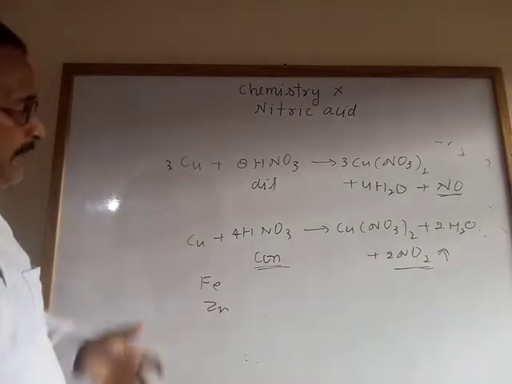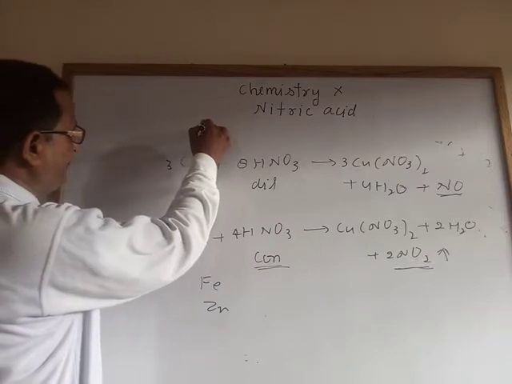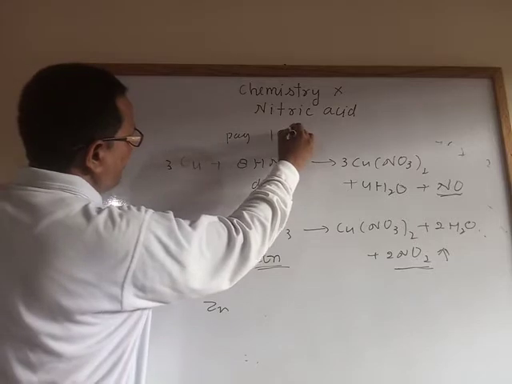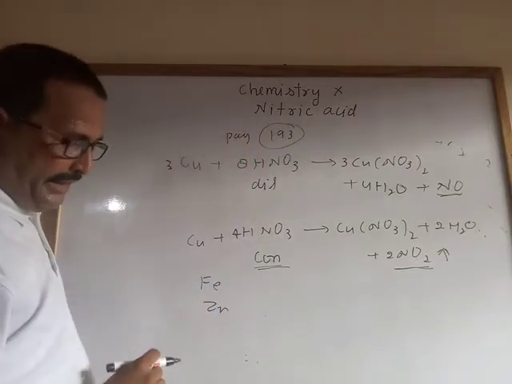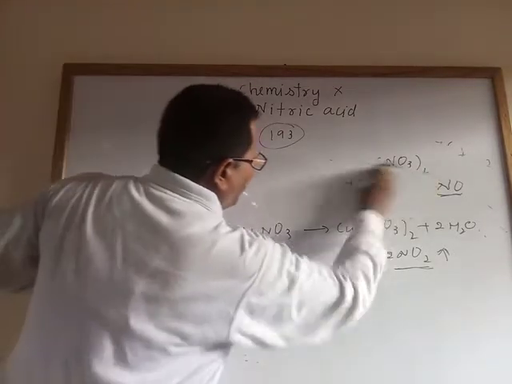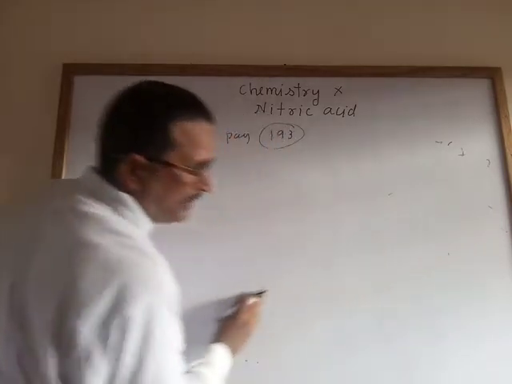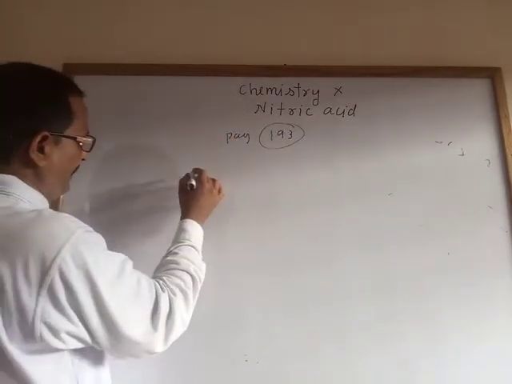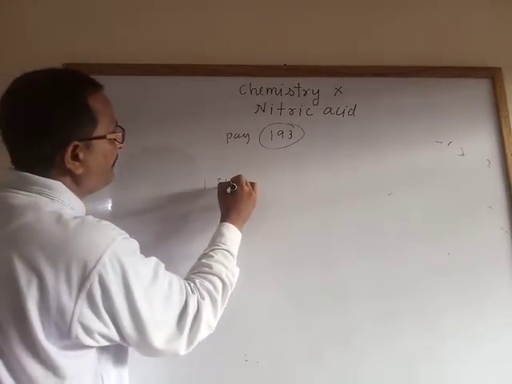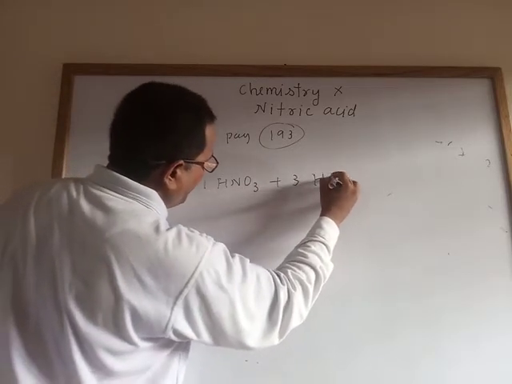One reaction I have explained; the other three reactions are given in the book, page number 193. After that, again aqua regia. You know that aqua regia is a mixture of one part of nitric acid and three parts of hydrochloric acid, HCl.